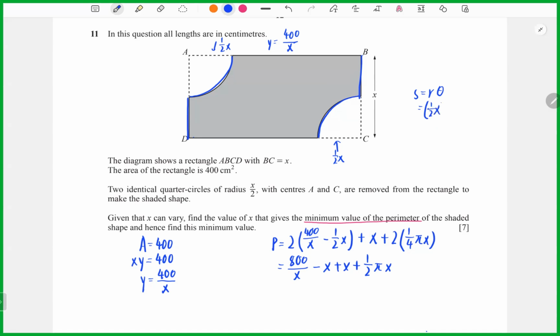Oh, okay, actually it's 1 over 2x bracket. So I actually got the angle wrong. Actually, it's 1 over 2 pi, not 1 over 4 pi. So I can take 1 over 4x pi here.